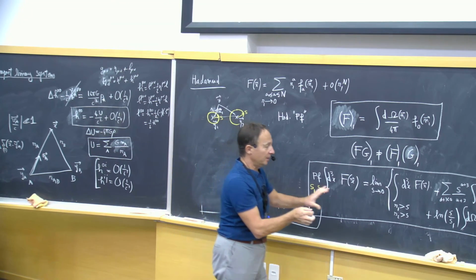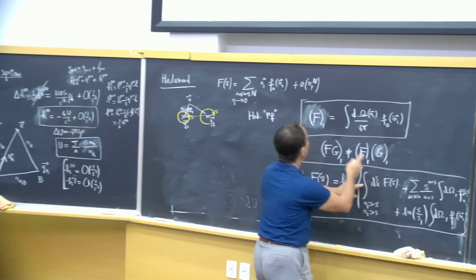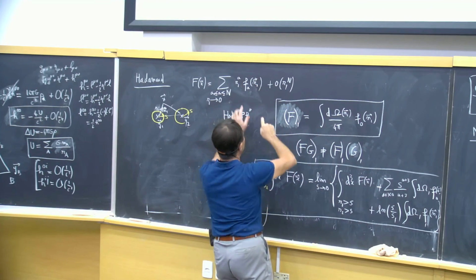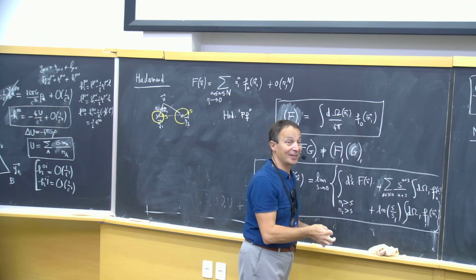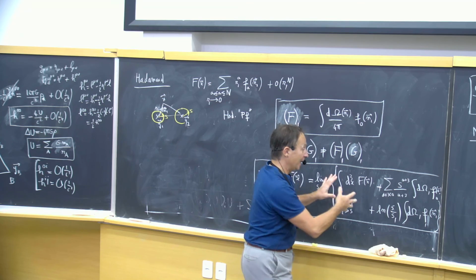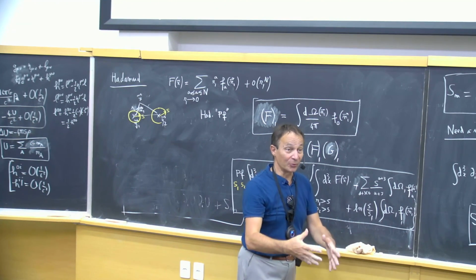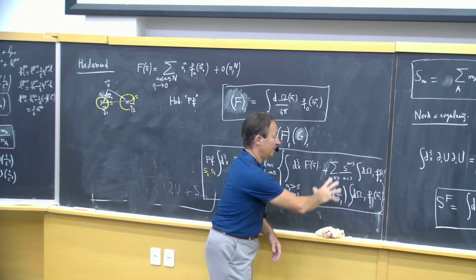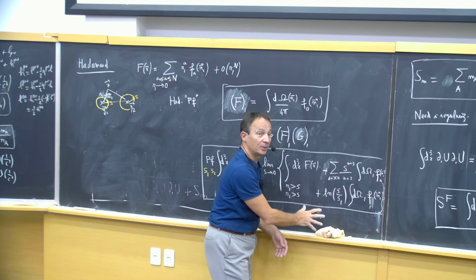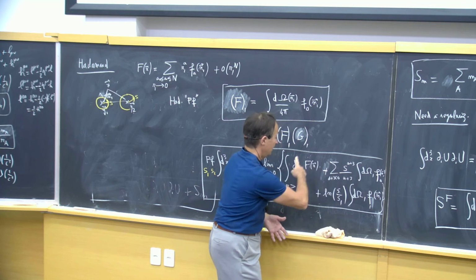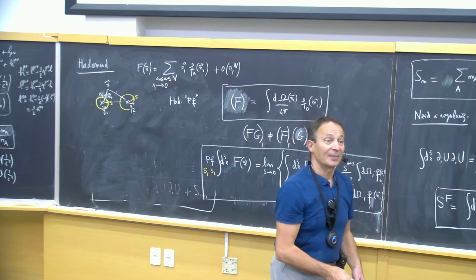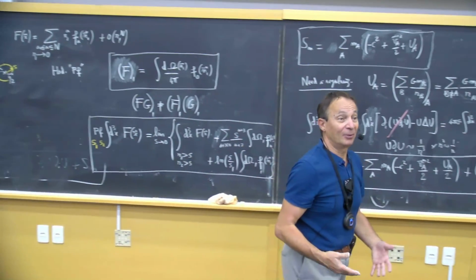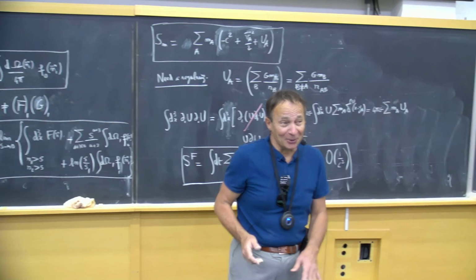But using the behavior of the function near the singularities, which is given here, you can compute what the divergent terms are, and then you remove them. This is what I have done here. So at the end, this expression is finite. This is a definition of regularization. Okay, it's a definition.